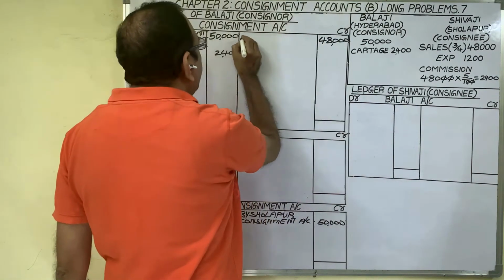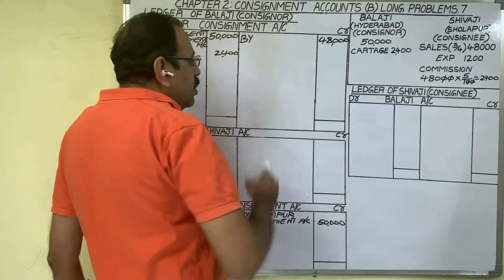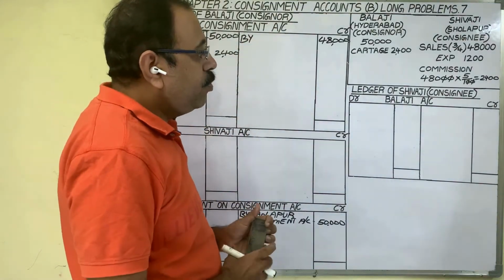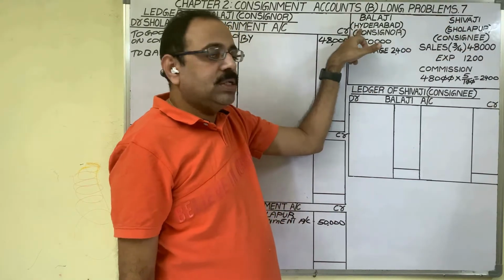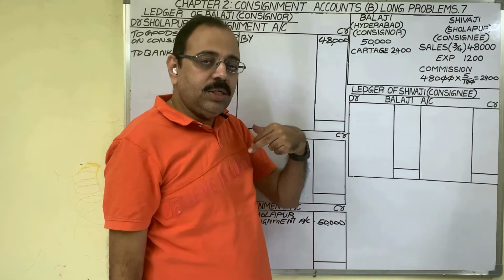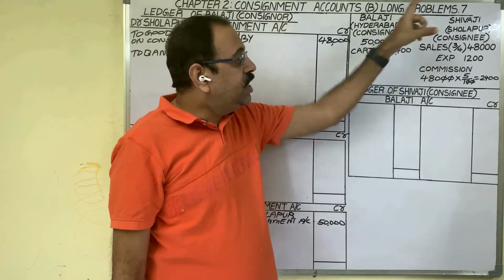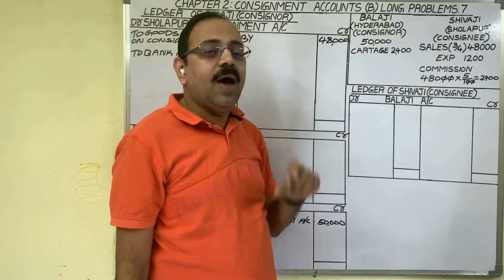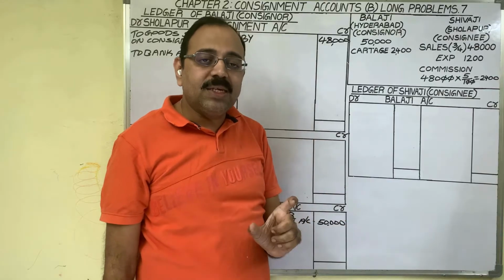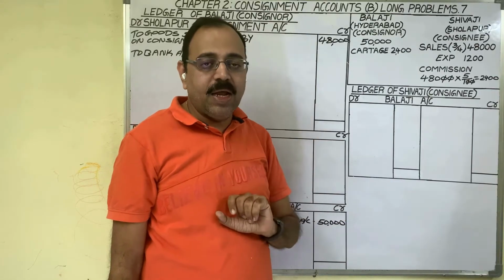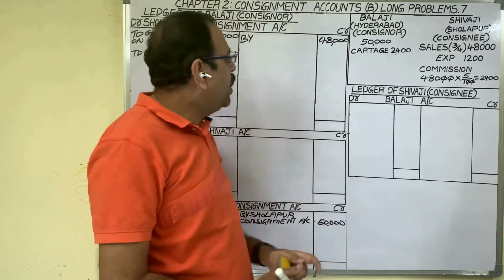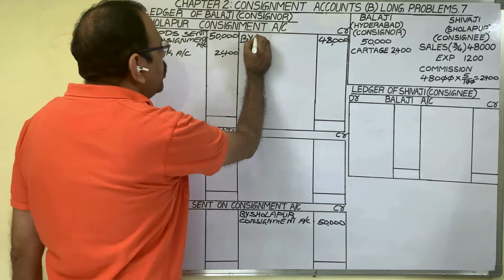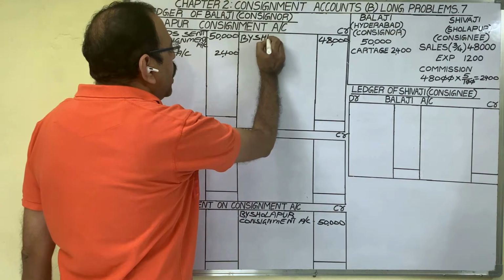And what to write in the particulars column? This 48,000 rupees Shivaji has to return to us. So to us, the consignor, Shivaji is becoming a debtor. Debtor means asset. Asset shows a debit balance. So we should debit Shivaji account. So in the particulars column, we should write Shivaji account.